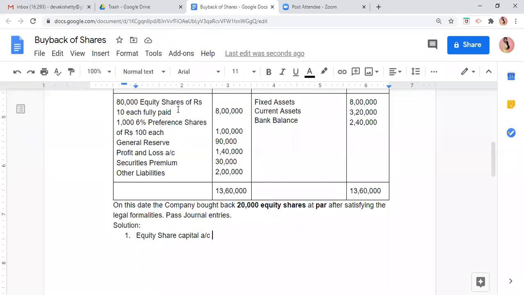But equity share जब खरीद लेगा company, when the company buys back the equity shares, they will get cancelled. So पहले तो equity share account debit, and in the bracket, how many shares are we going to buy back? 20,000 into 10, because the face value is 10 rupees. How much does 20,000 into 10 come to?